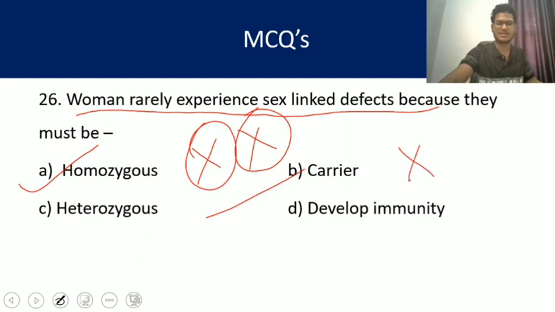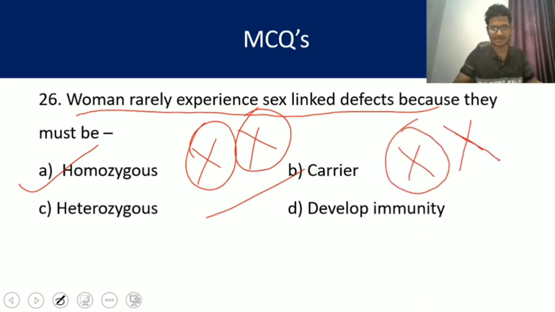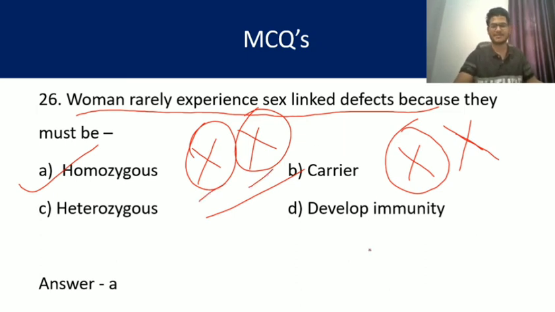Otherwise, if one is affected and the other is not, as these are recessive characters, it is not seen in the woman. So the answer is A, homozygous. Only when both X chromosomes carry the disease is it expressed in a female. So women rarely experience sex-linked defects.